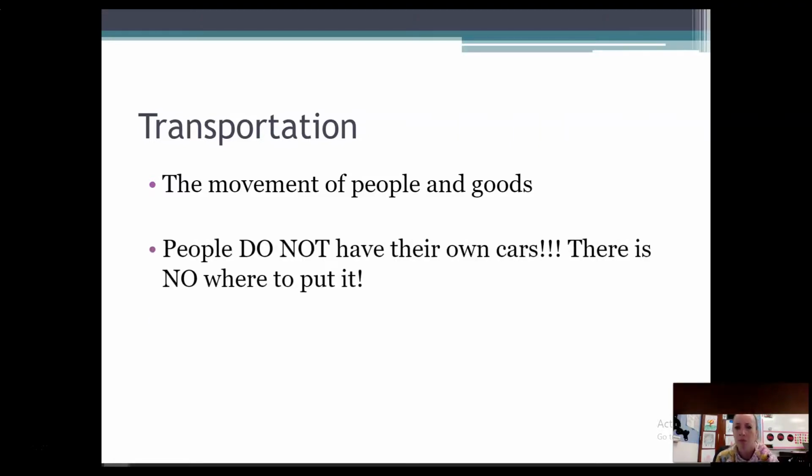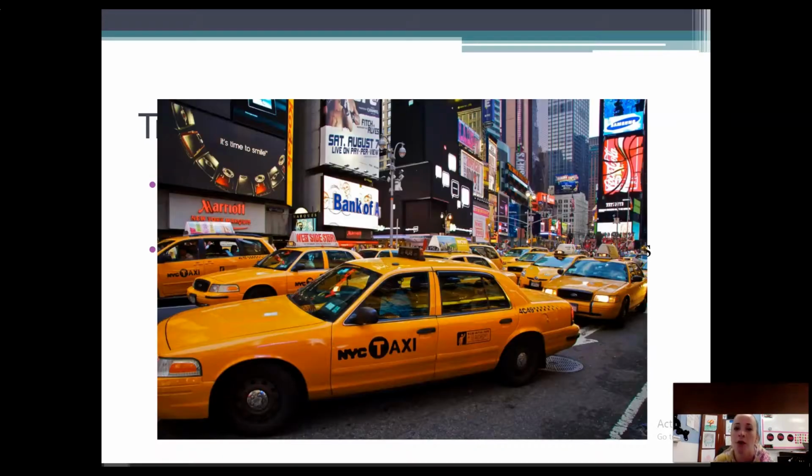All right. People do not have their own cars in big cities, especially when we're talking about New York City. Really, the only people in New York City who would have cars are people who have a lot of money. There is nowhere to put those cars, and so that's why most people choose not to have a car, because you don't have a garage or a place to park it like we have here in Lima. So remember that in a big city, a big urban area, most people do not have their own cars.